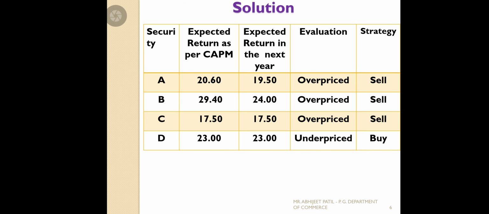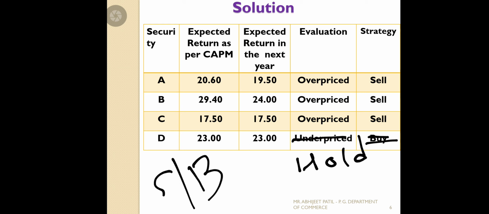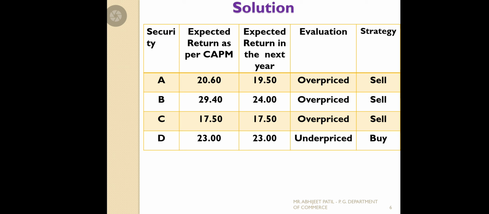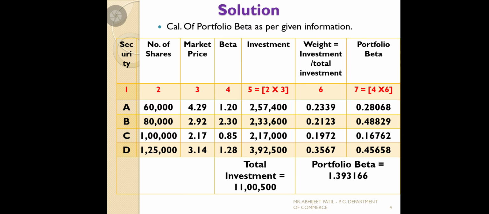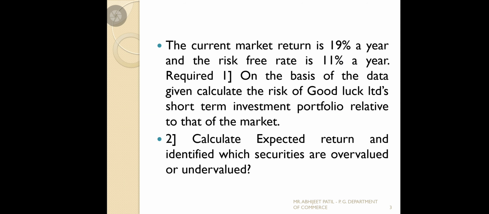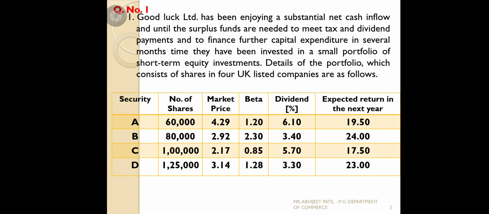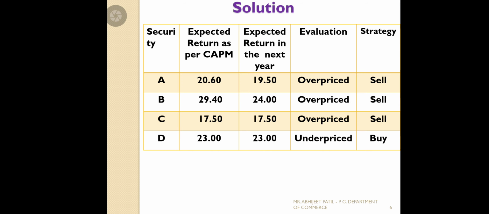Okay, here we have to go for holding the shares, because it is equal. Or here we can go for sell or maybe buy, or basically the investor has to hold. Here the situation to be considered is in your mind, as per the given situation, that it is only for short term purpose. So whenever the situation is given for short term purpose, we can go for compulsory selling activities.